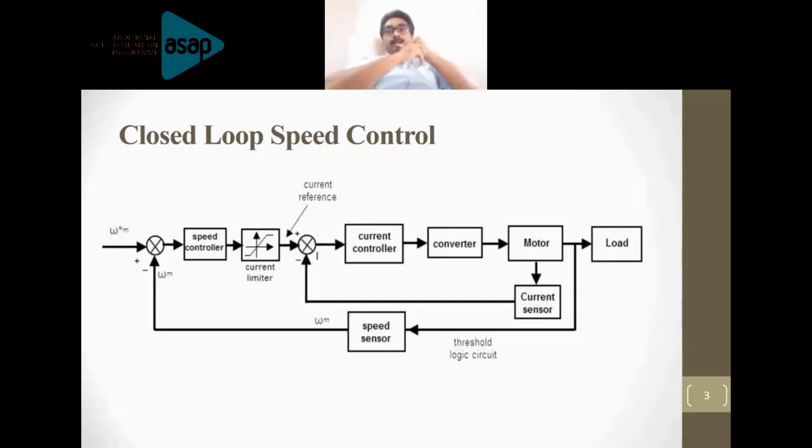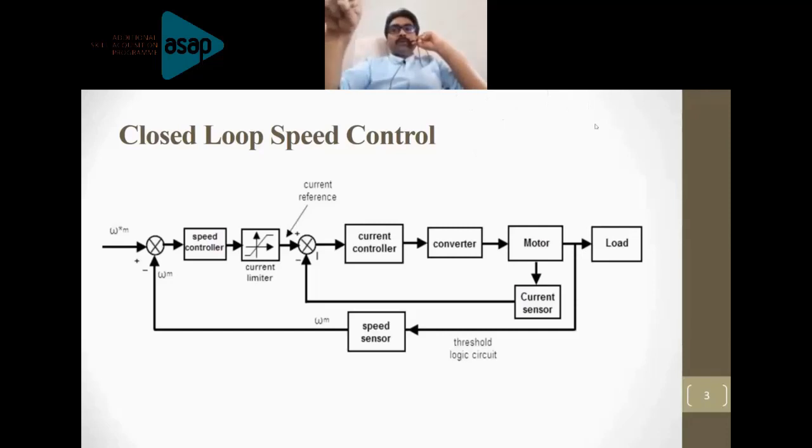The speed sensor output is the motor speed, which is compared with the reference speed, and it produces the error signal that is given to the speed controller, the second block. The speed controller will generate an equivalent current value and give it to the current limiter. So you measure the speed, compare it with the reference speed, and the speed error is given to the speed controller. The speed controller processes the speed value, and with the help of the current limiter, that value is converted into a current reference.